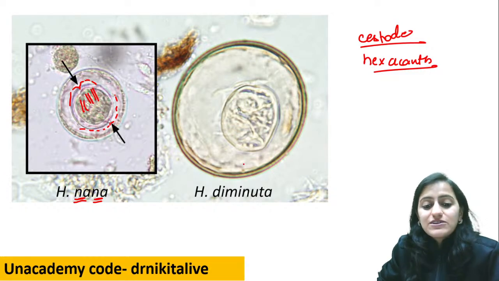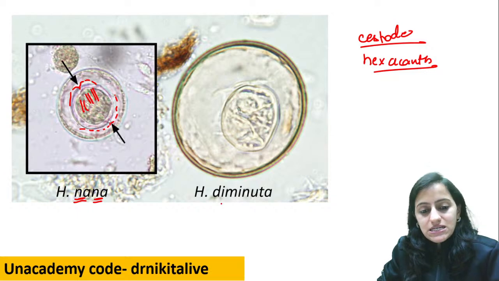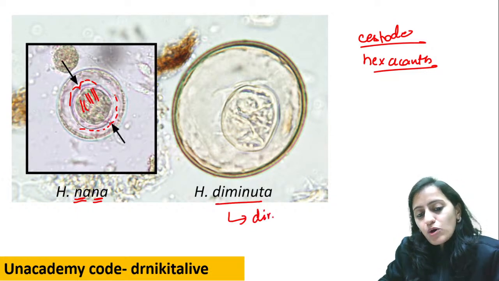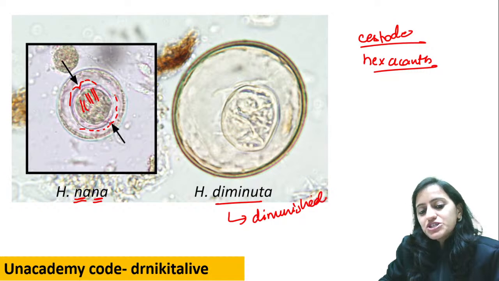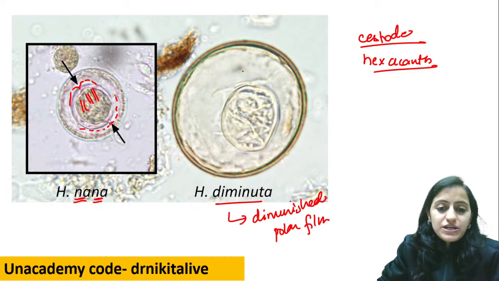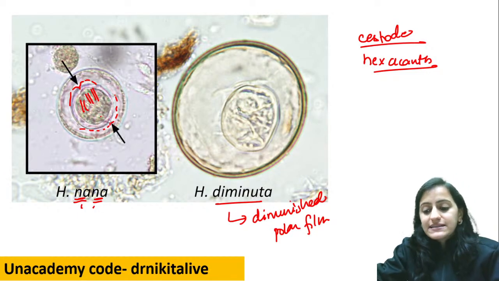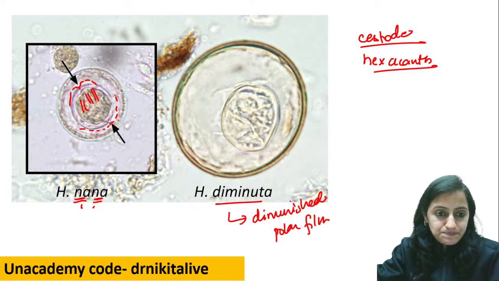So H nana versus H diminuta. How do we differentiate? Remember, in diminuta, the polar filaments are diminished. Diminished means absent. So there are no polar filaments. So here you will see that the polar filaments are not there. H nana, repeated, it has bipolar filaments. Okay, hexacanth is going to be a cystode.